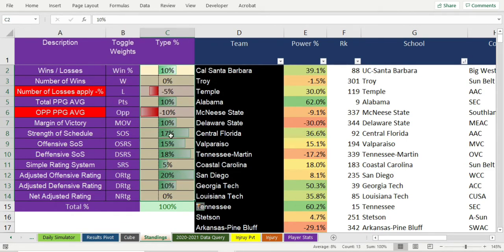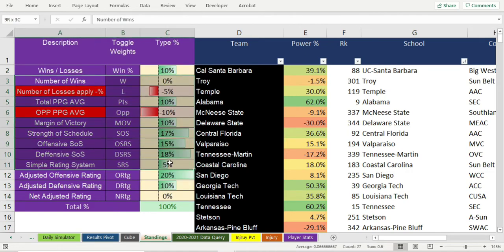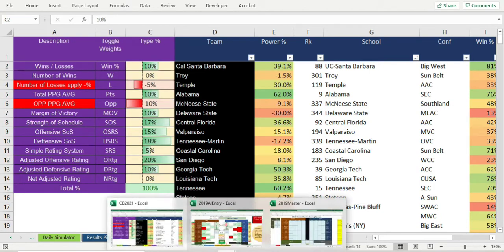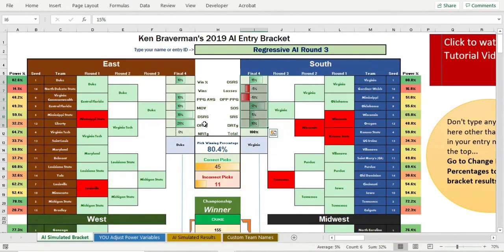This changes throughout the year because certain things matter more later in the year that didn't matter as much earlier, and you don't want to overweight things, especially with teams having distorted schedules this year. There are optimal distributions, and I'm going to be running some formulas to figure out what the optimal distribution will be for this year.